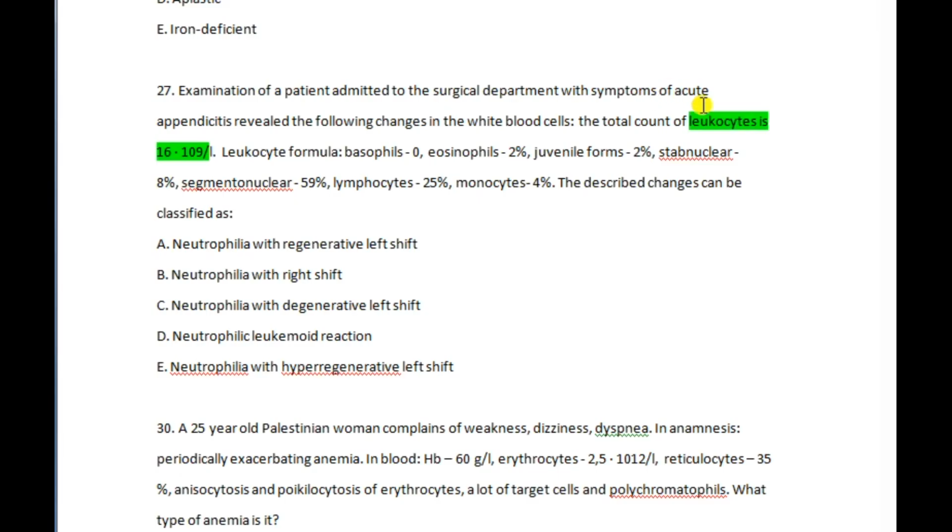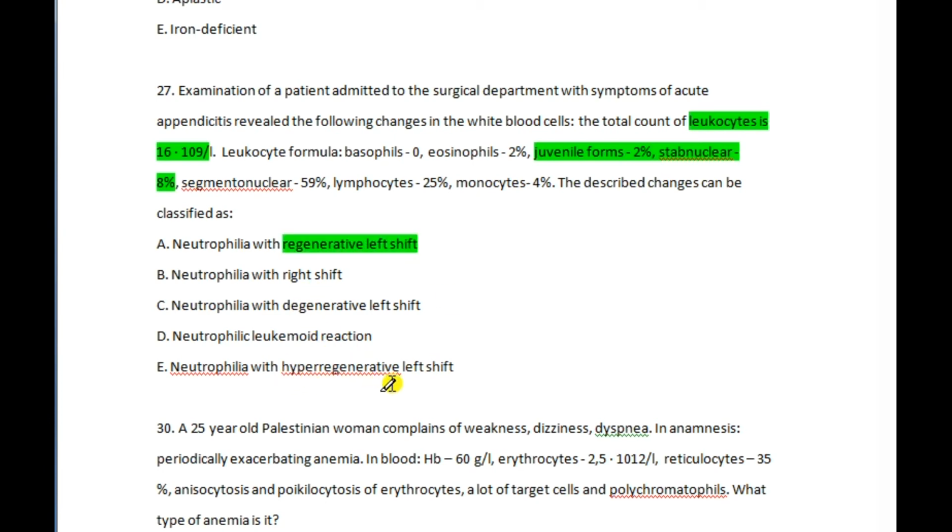Here we say the juvenile forms are 2%, stab nuclear 8%, segmented nuclear 59%, lymphocytes 25%, monocytes 4%. The described changes can be classified as, which means the immature are high, so a left shift.